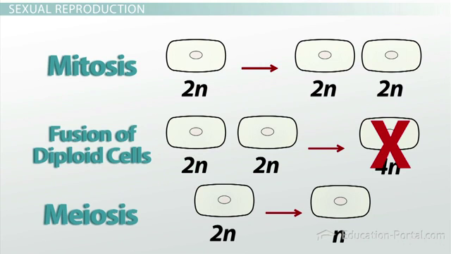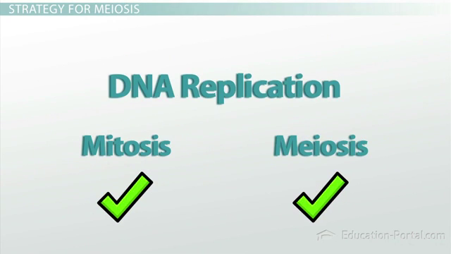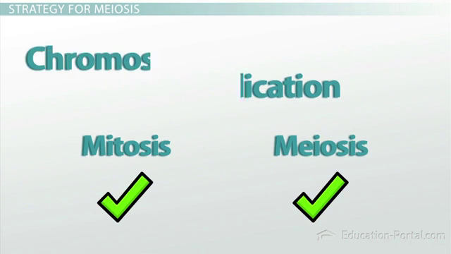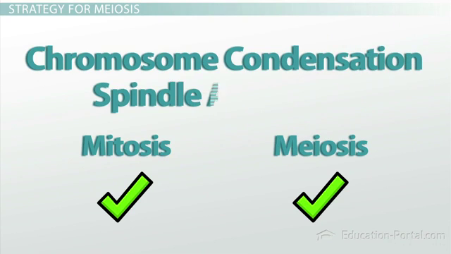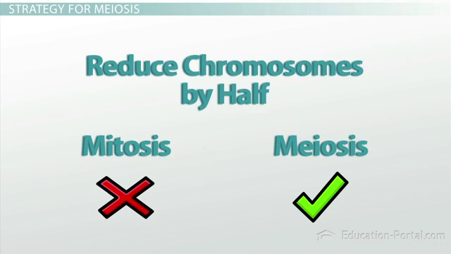The purpose of meiosis is to produce cells with half of the normal genetic content found in the organism. Because meiosis and mitosis are both types of cell division, they share many similar structures and strategies. For instance, DNA replication precedes both types of division. Chromosome condensation and a spindle apparatus are key strategies for maneuvering chromosomes in each case. However, unlike mitosis, which makes two cells that are exact copies, the primary goal of meiosis is to reduce the number of chromosomes in the cell by half.